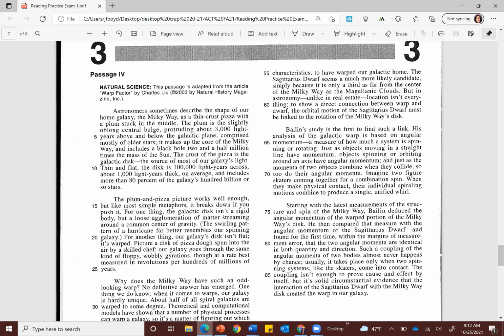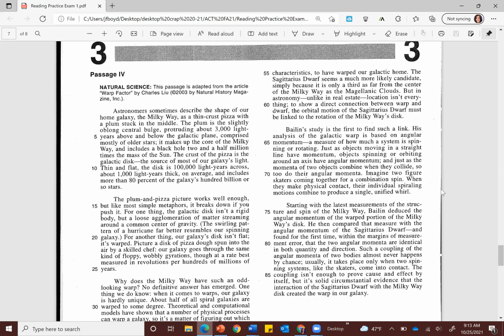Starting with the latest measurements of the structure and spin of the Milky Way, Baylin deduced the angular momentum of the warped portion of the Milky Way's disk. He then compared that measure with the angular momentum of the Sagittarius dwarf and found for the first time, within the margins of measurement error, that the two angular momenta are identical in both quantity and direction.